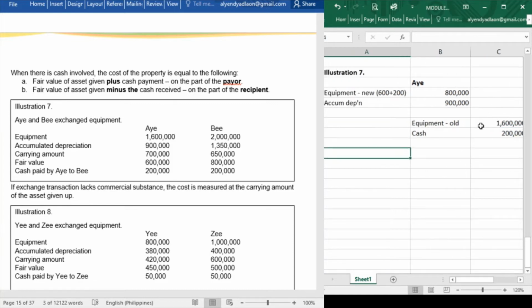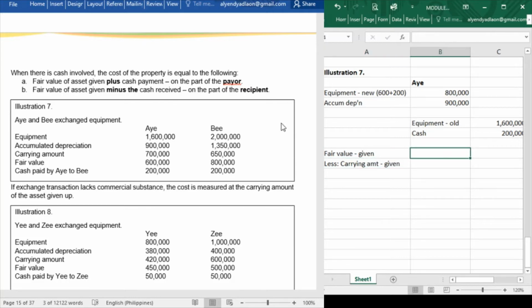So this is 200,000. Now this time, class, let us compute whether there is gain or loss on the transaction. So what is the formula for the gain or loss? That is the fair value of the asset given minus the carrying amount of the asset given.